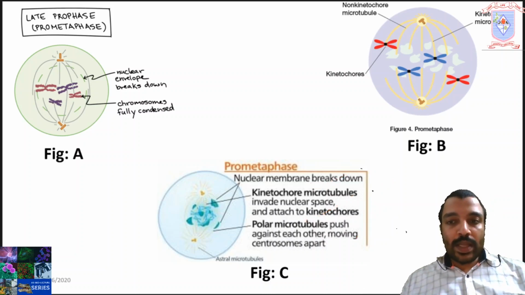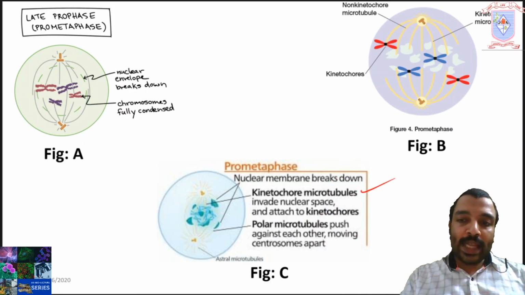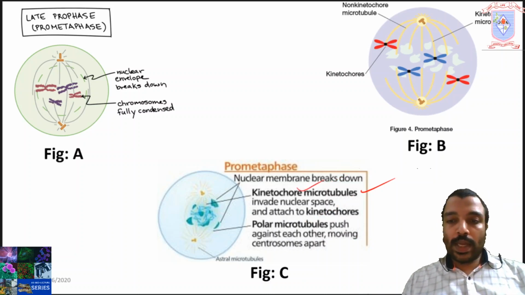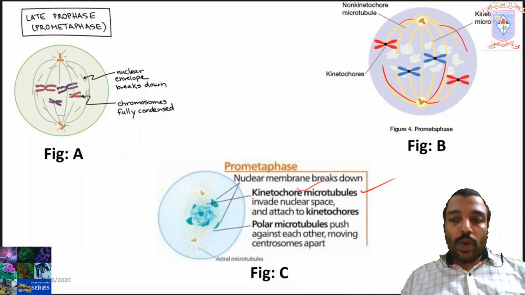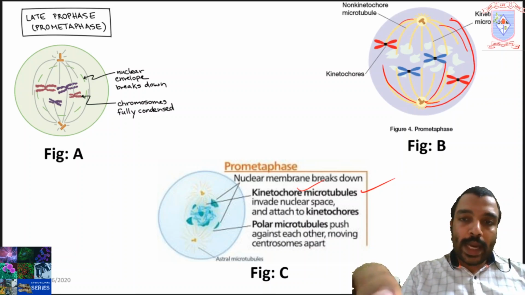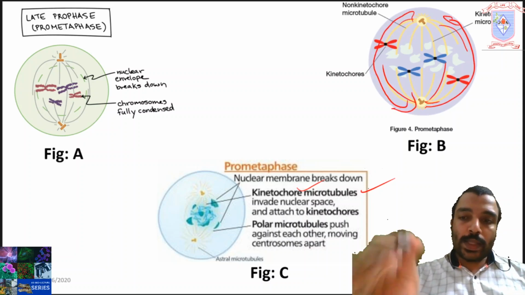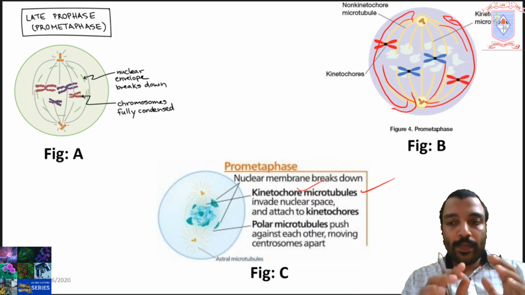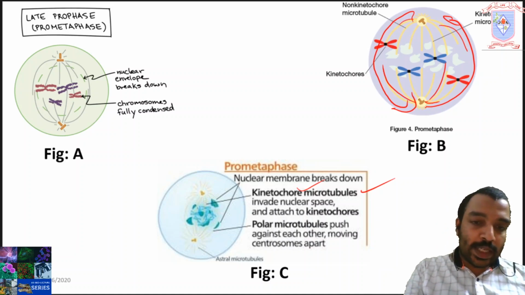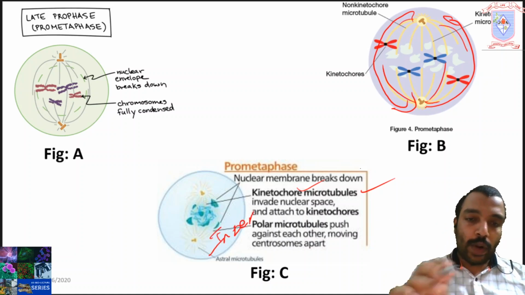Those spindle fibers that connect with the kinetochore are called kinetochore microtubules, and those that run parallel to the opposite poles are called interpolar microtubules. Here it is mentioned as polar, actually it is interpolar microtubules.